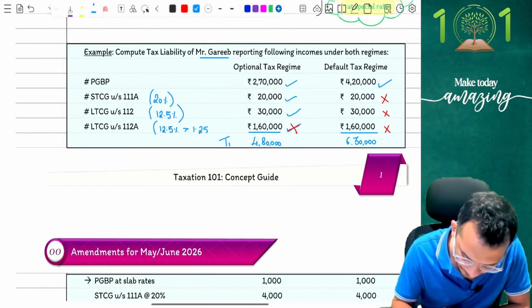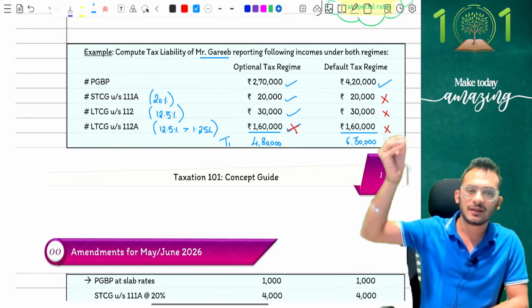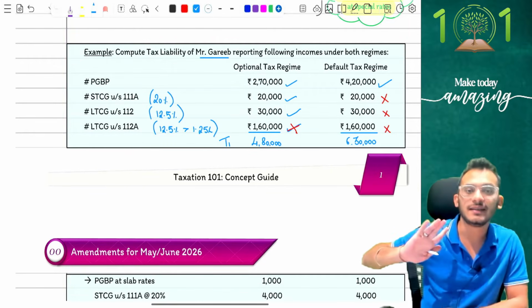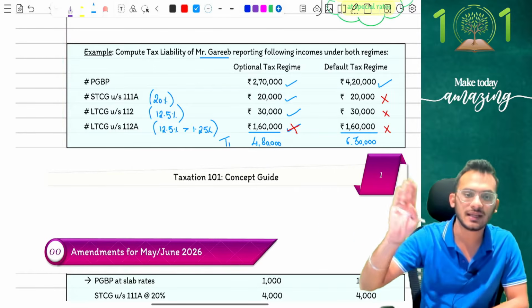This is also changed, right? In excess of 1,25,000 rupees. Yes, so rates are now given to you, which means these are the only rates you're going to use for your attempt of May 26 and forward. They don't have the older rates. Don't worry about those older rates.